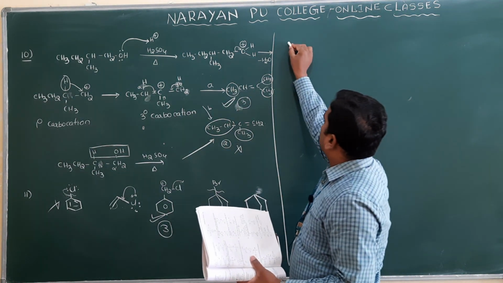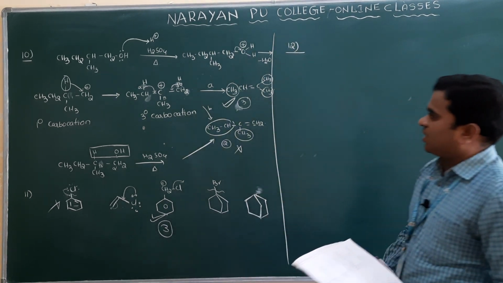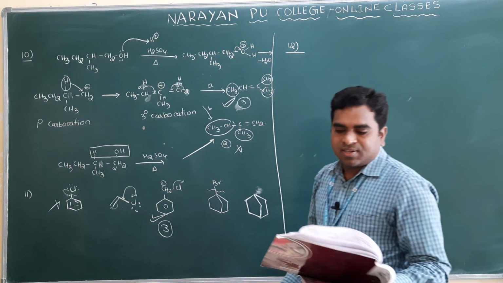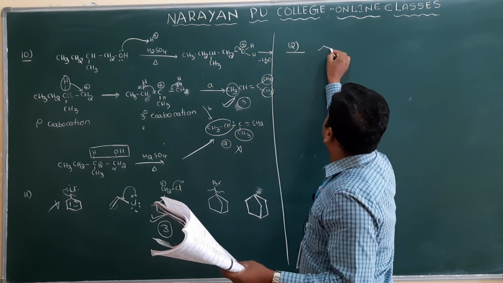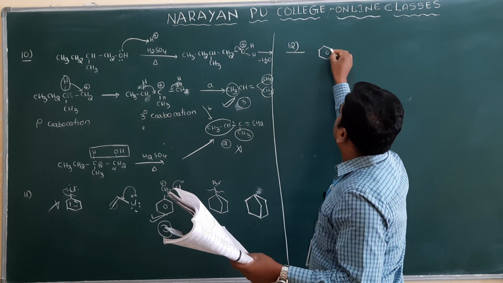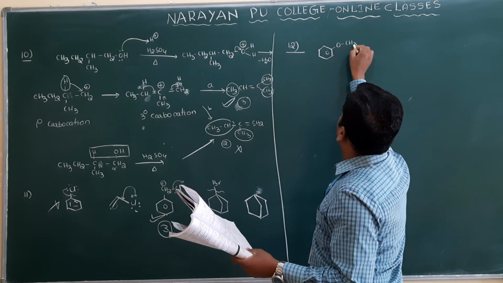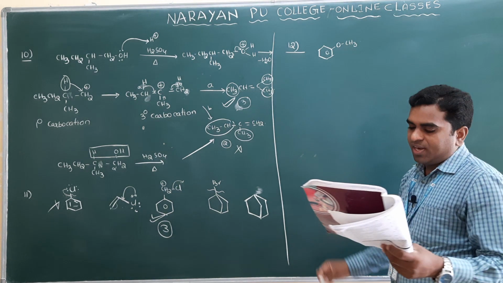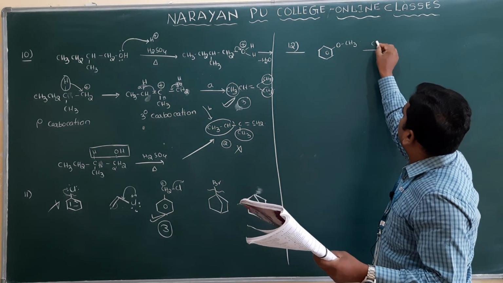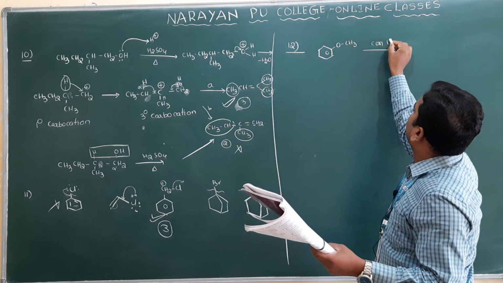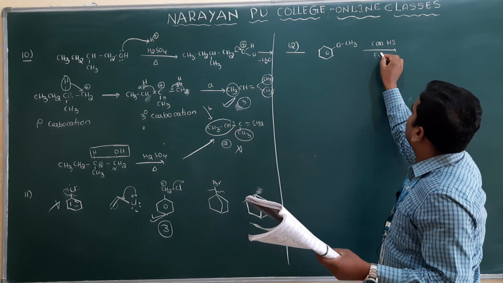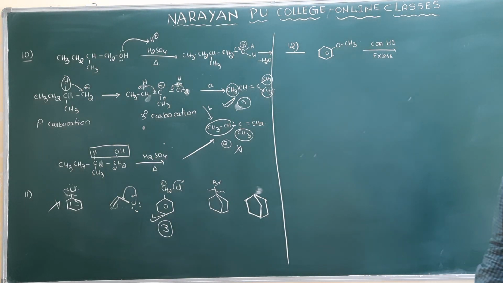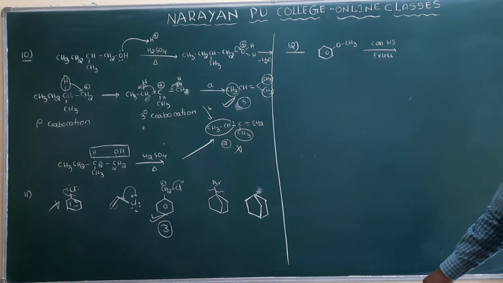Coming to question number 12. Clear? We have already discussed this in the ethers, the question they have given. What is the question? This is CH3. What is the name of this compound? Anisole. We have already discussed this in haloalkanes and haloarenes. And concentrated HI in excess is taken. Then the product of the above reaction is, as I have already mentioned previously.